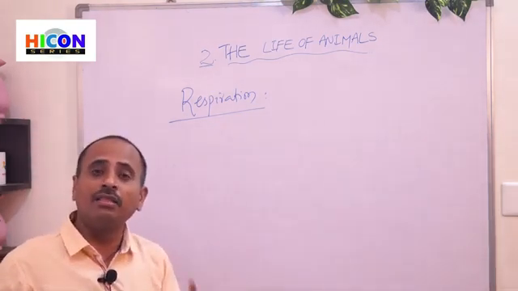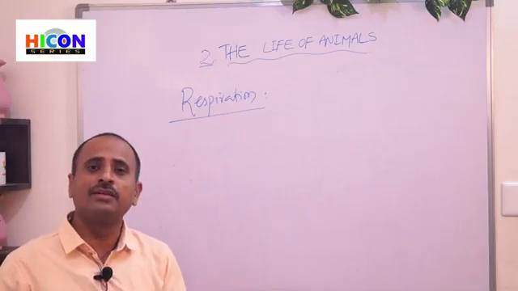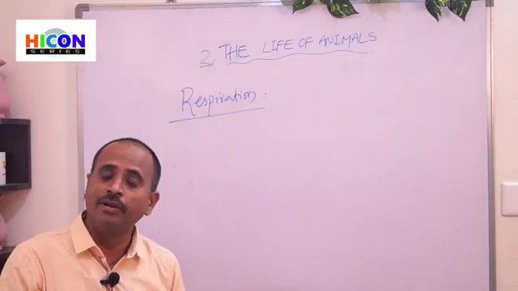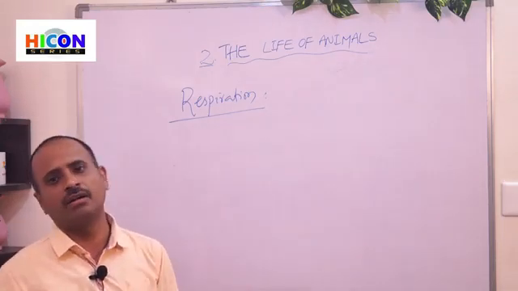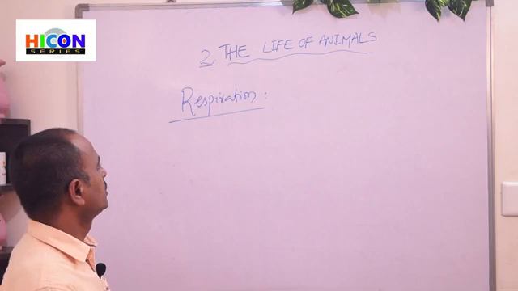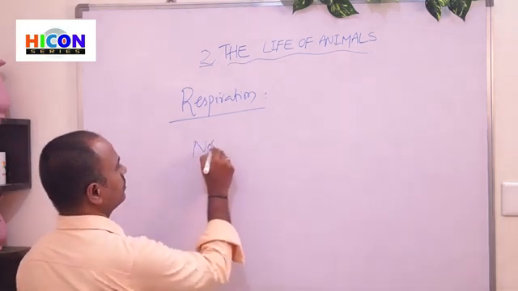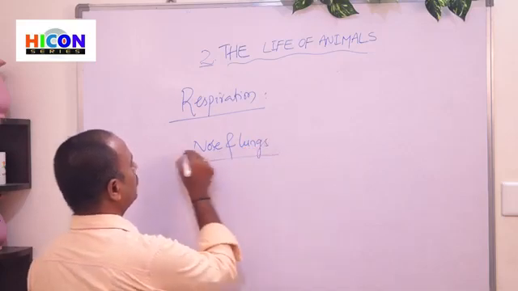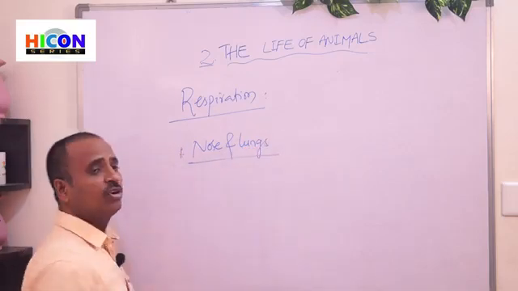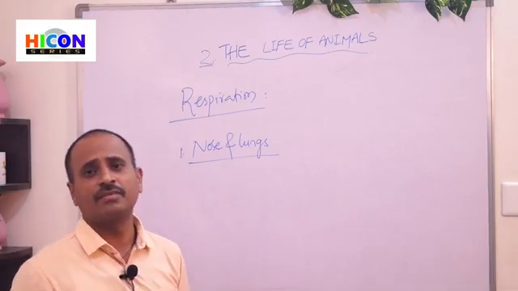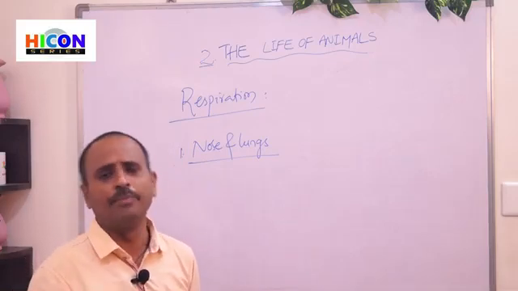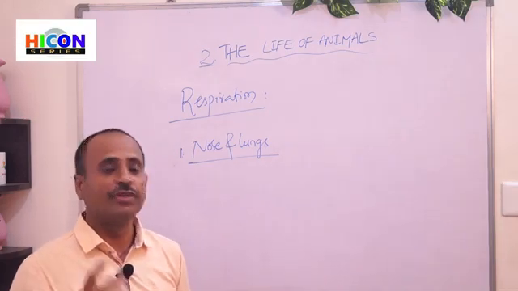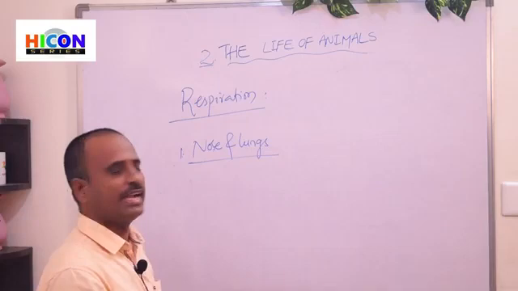But all the animals do not breathe with the same type of organs. Different animals breathe through different organs. For example, lungs and nose. Most of the animals and human beings breathe through their nose and lungs.